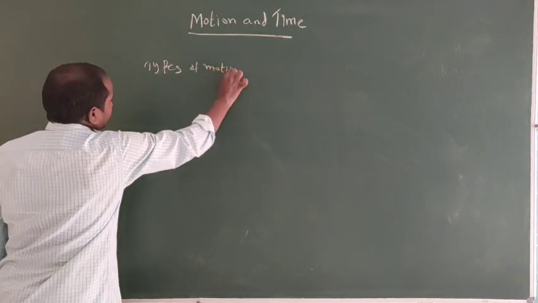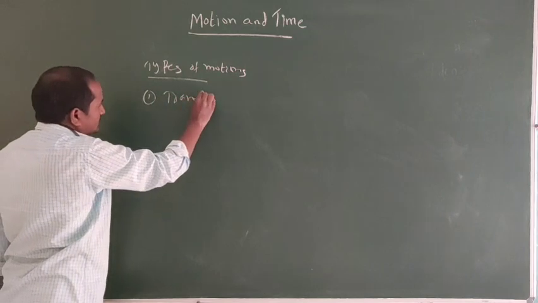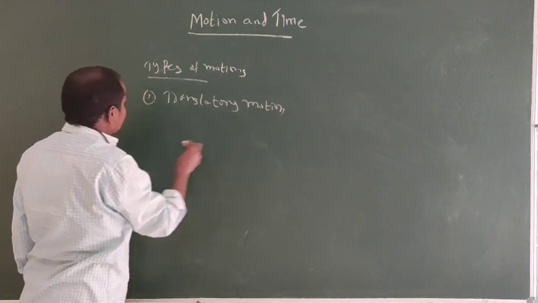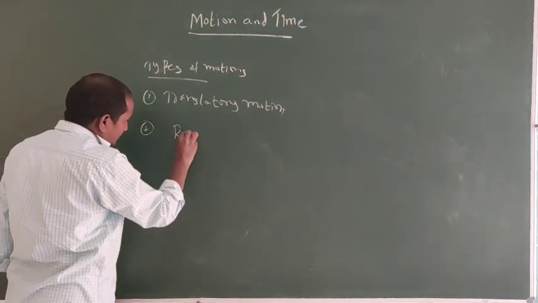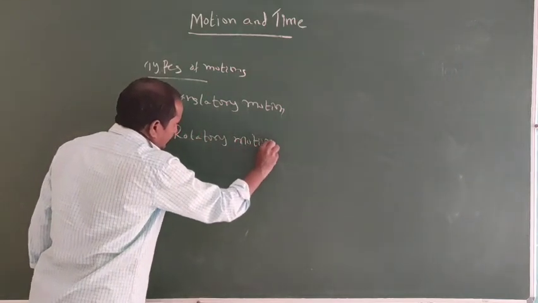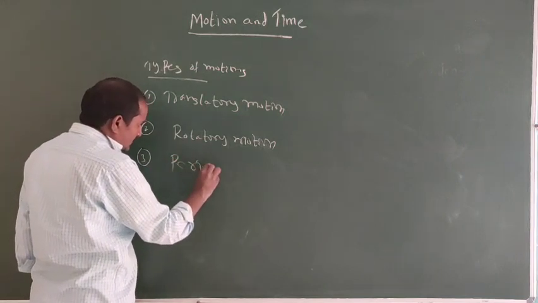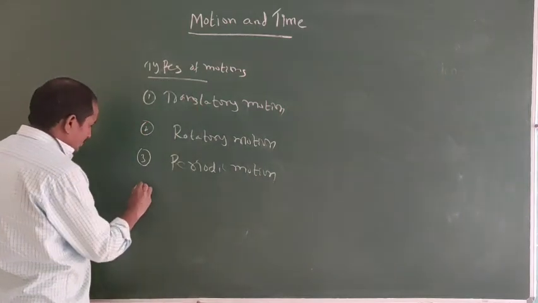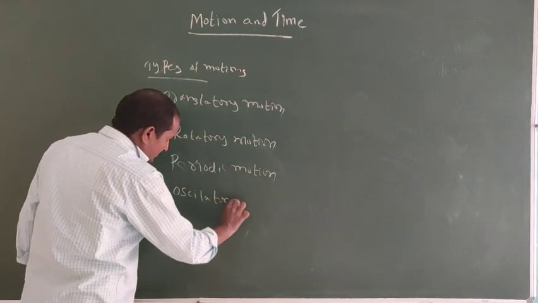Types of motion: first one is translatory motion. Next one, rotatory motion. Next, periodic motion. Next one, oscillatory motion.